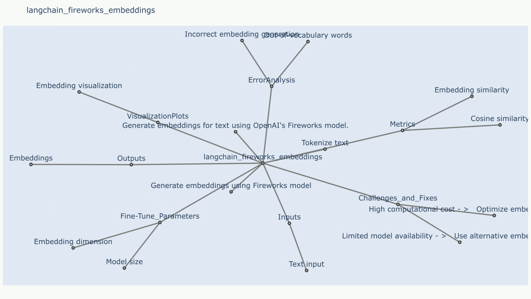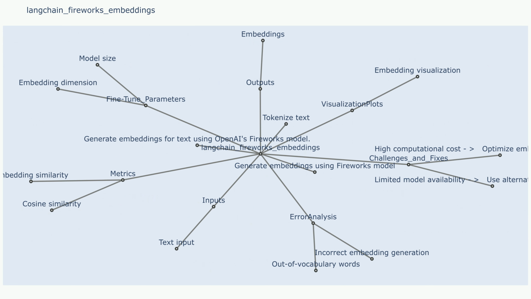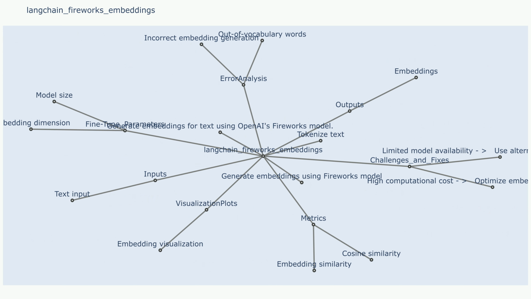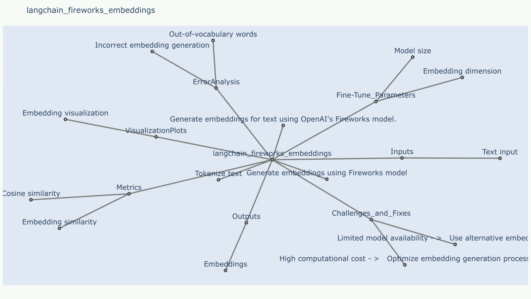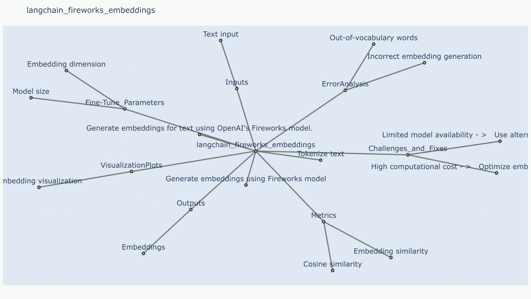Outputs. Embeddings: a numerical vector representing the semantic meaning of the input text. The dimension of the vector depends on the specific Fireworks model used. Steps. Text preprocessing: the input text is preprocessed, including tasks like tokenization, normalization, and removing stop words. Embedding generation: the preprocessed text is then fed into the Fireworks model, which generates the embedding vector. Metrics. Cosine similarity: this metric measures the similarity between two embedding vectors, ranging from 0, completely dissimilar, to 1, identical.